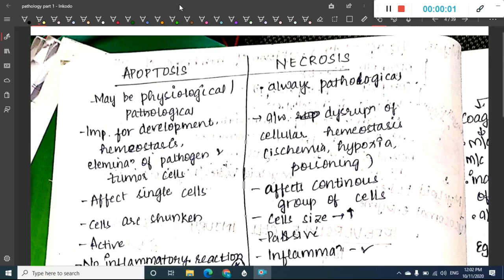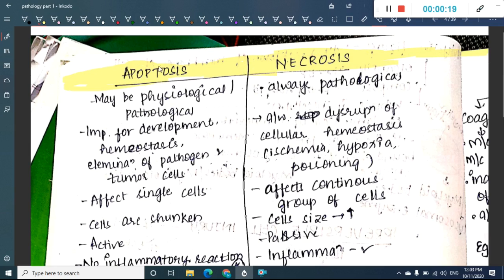Hello friends, welcome to a new topic today. This is the continuation of cell injury. In the last class we have learned about irreversible cell injury. Irreversible cell injury can be divided into two types. One, there can be apoptosis. Second, there can be necrosis.